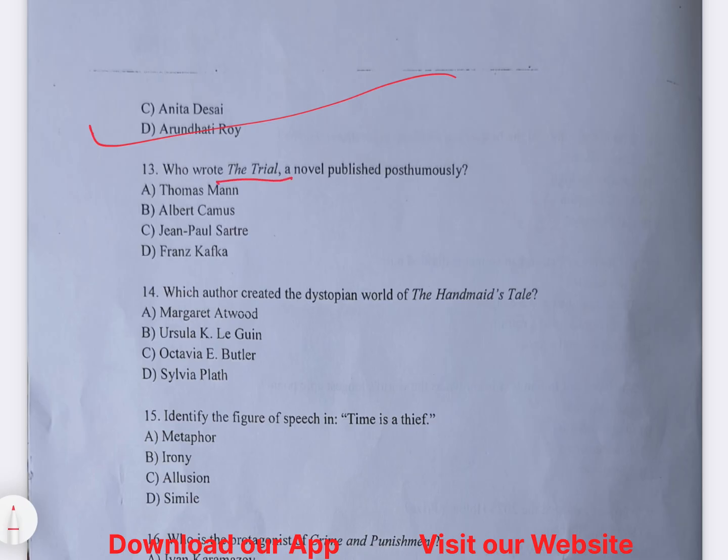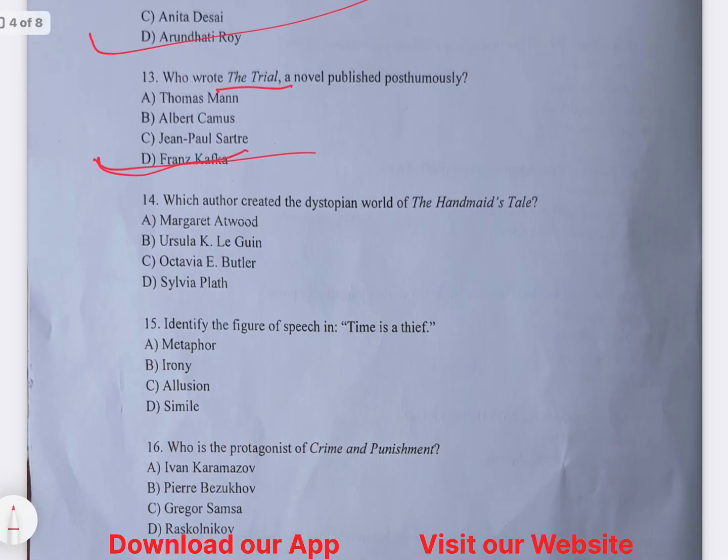Okay, the next question is who wrote The Trial? The Trial is written by Franz Kafka, a key figure in existential and absurdist literature. Okay, so this writer has written about existential literature and absurdist literature. So this is the right answer. Option D is the right answer.